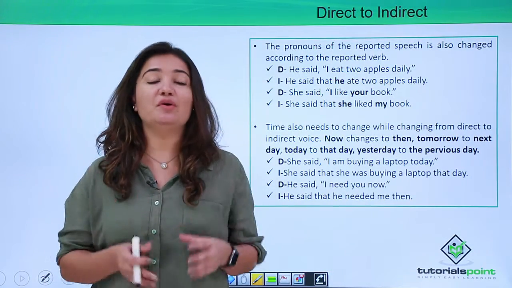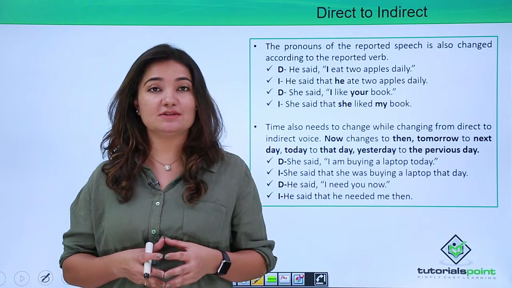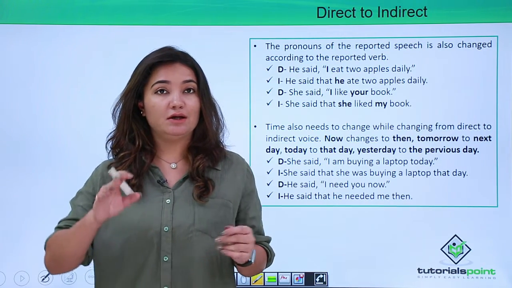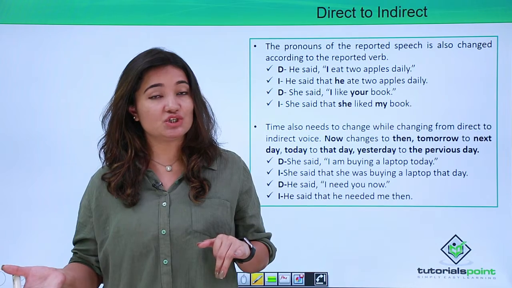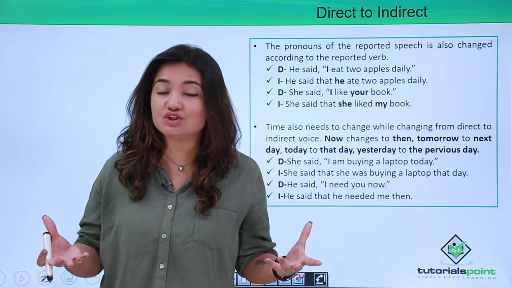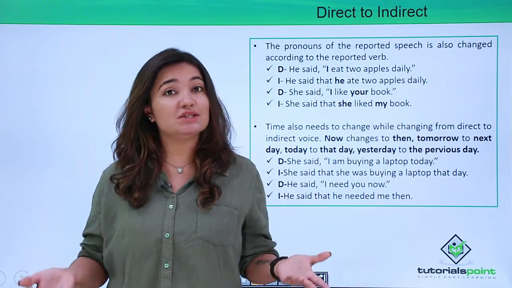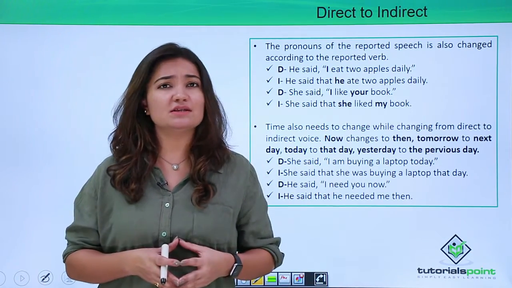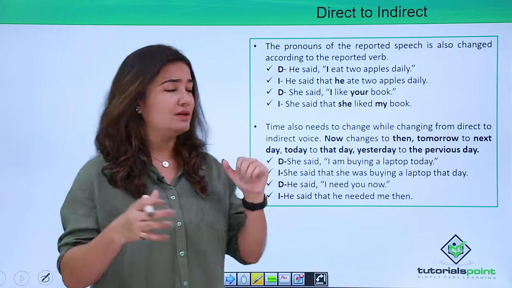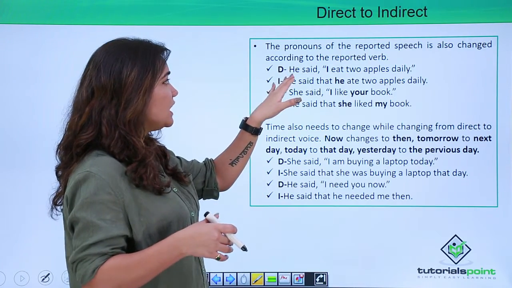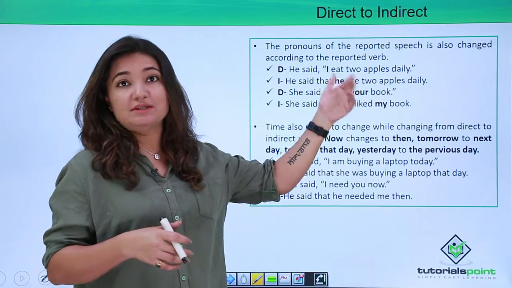Okay, now another important thing which you need to take cognizance of while you are converting direct speech into indirect speech is that the pronoun which has been used in the direct speech also changes. Now first of all, why does it change? Let's just understand, right? Let's look at a verbatim. He said, I eat 2 apples daily.